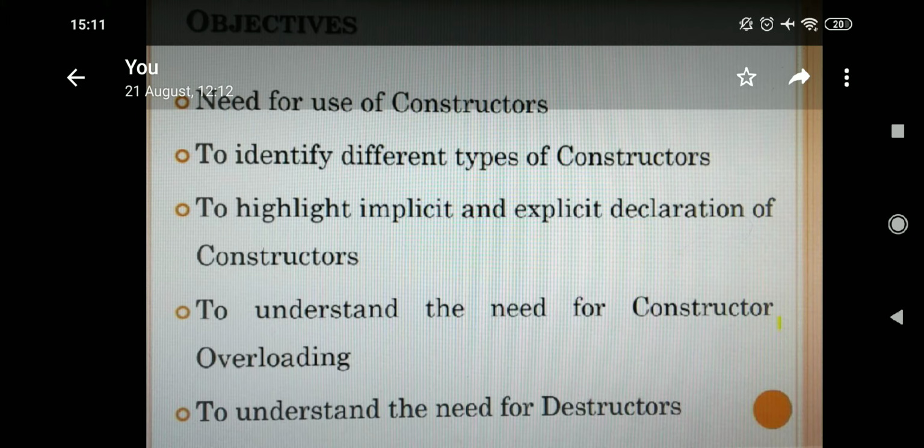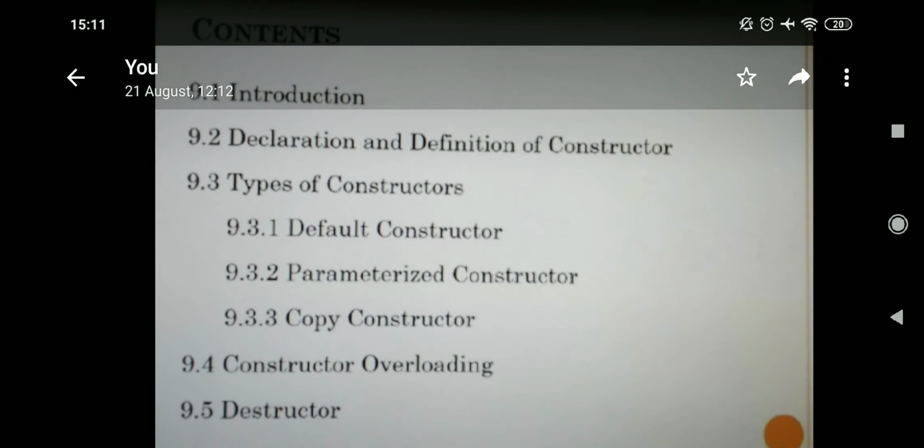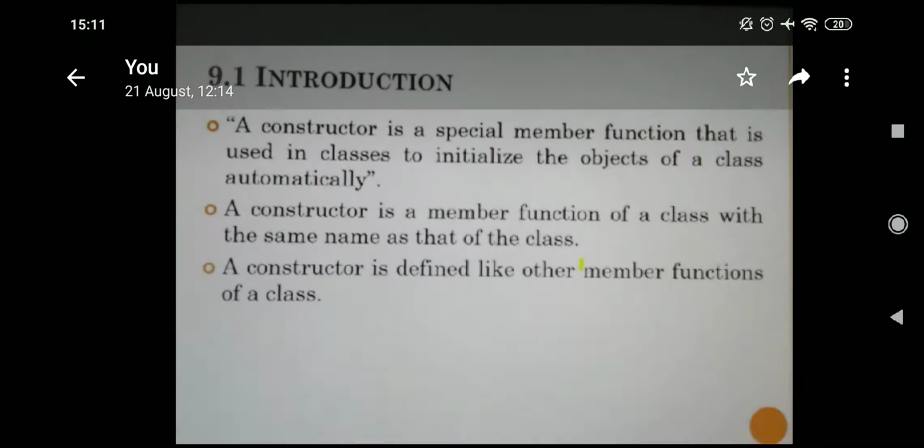Next, we are going to study about destructors. Destructor means to destroy the memory. Now, if you see here, second one, declaration and definition of constructor we are going to study. There are three types of constructors: default constructor, parameterized constructor, and copy constructor. We are going to learn about constructor overloading and destructor.